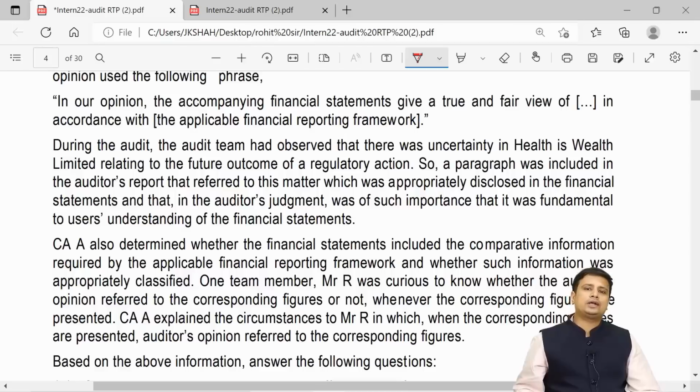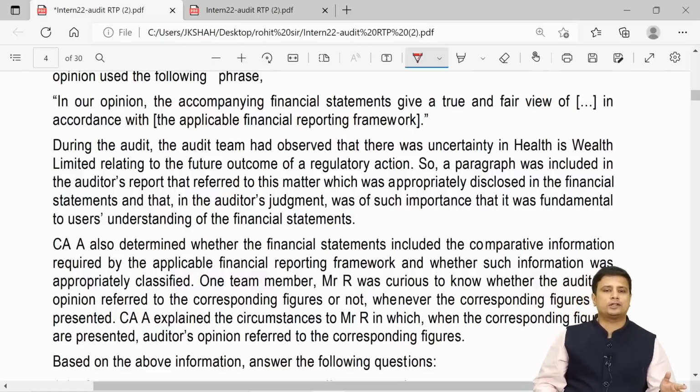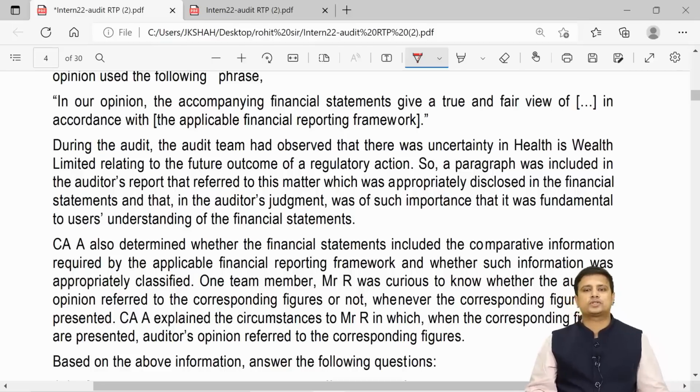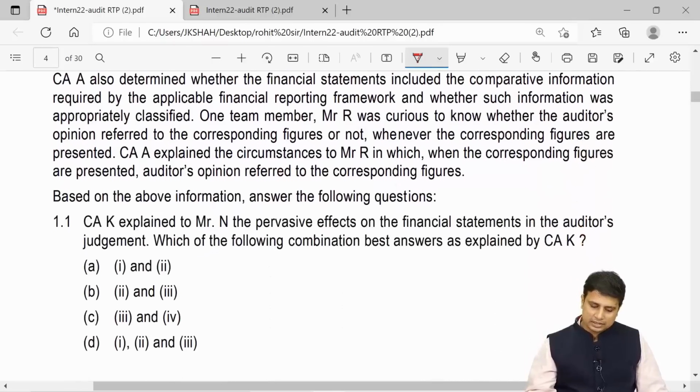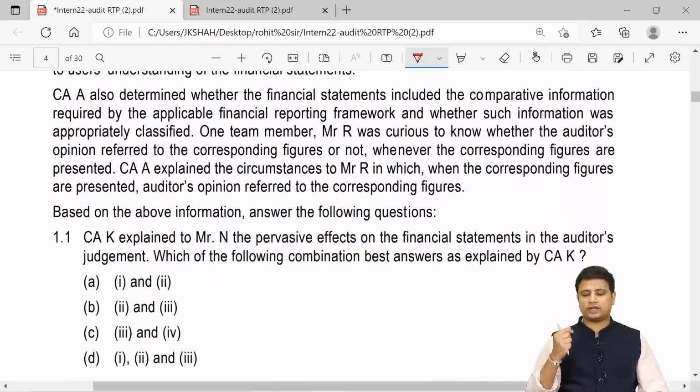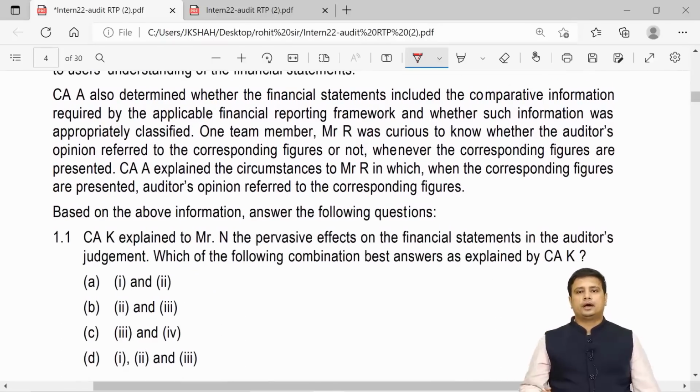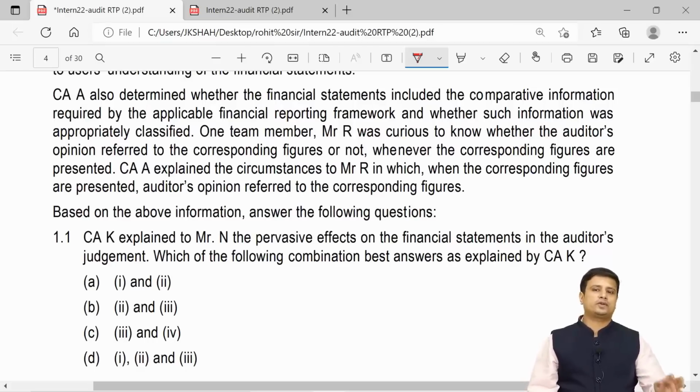During the audit the team had observed there was uncertainty in Health is Wealth Limited relating to the future outcome of a regulatory action. So a paragraph was included in the report that referred to the matter, which was appropriately disclosed in the financial statement and, in the auditor's judgment, was of such importance that it was fundamental to the user's understanding of the financial statement. CAA also determined whether the financial statement included comparative information required by the applicable financial reporting framework and whether such information was appropriately classified.